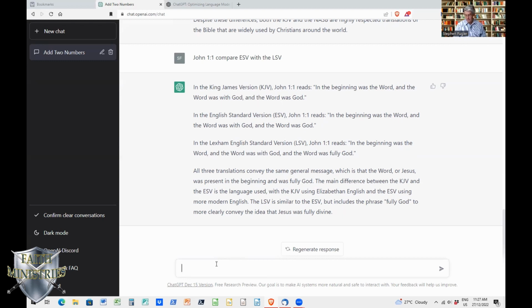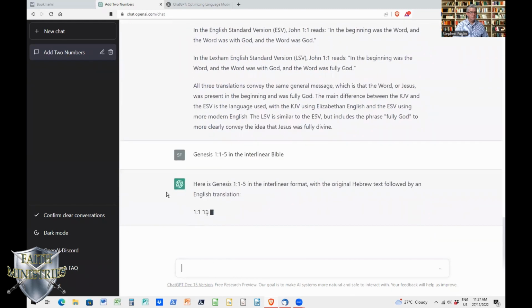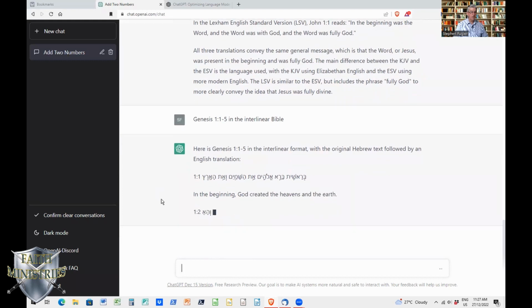Now another one I want to have a look at is Genesis chapter 1, verses 1 to 5 in the interlinear Bible. So here is Genesis 1, 1 to 5 in the interlinear format with the original Hebrew text followed by an English translation. So what they've done, as you can see, is they've got the actual Hebrew, if you can read Hebrew. Then it gives you the English, and then it goes on to give you the other verses as we go along.